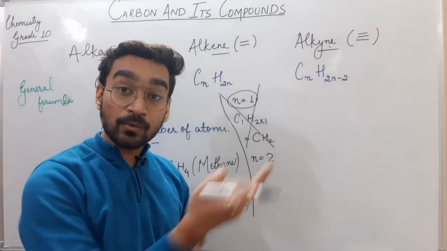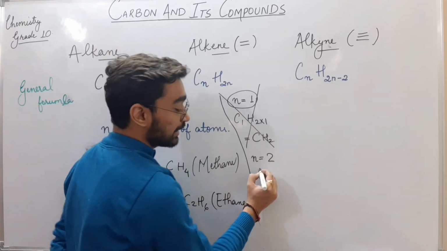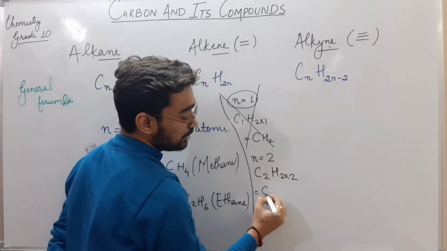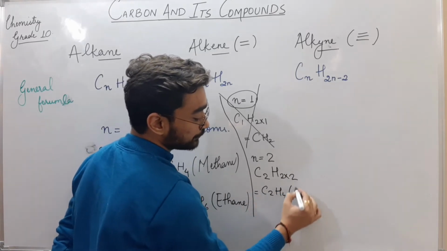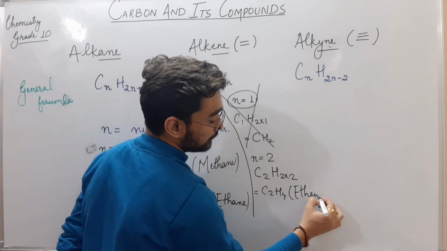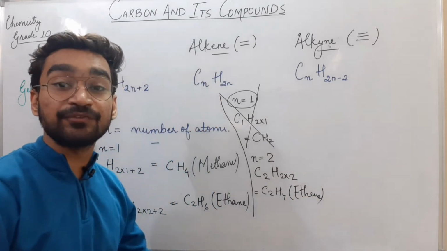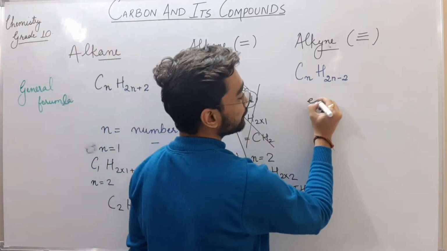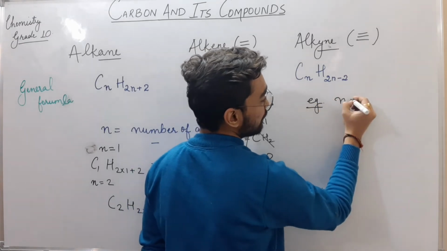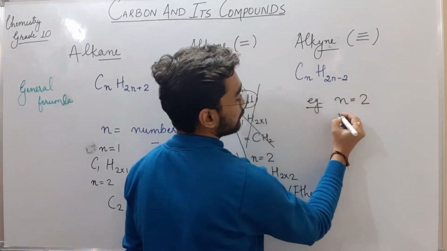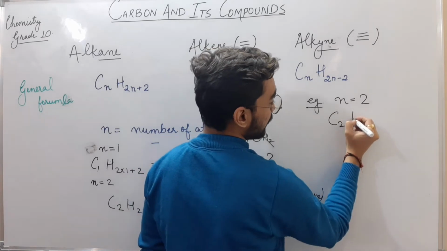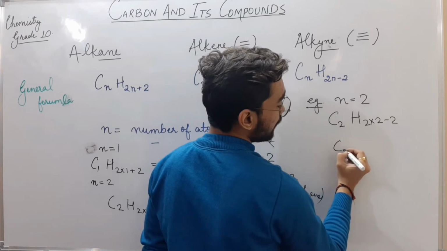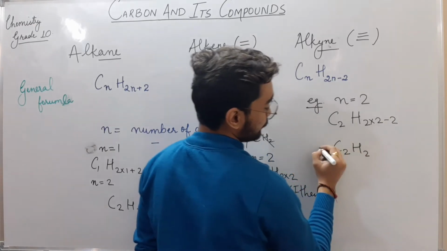What will the compound be if n equals 2? C2H2 into 2, we can say C2H4. Ethene. This is the first member of this family. What about alkyne? Here also the minimum number should be 2. So we can say C2H2 into 2 minus 2, so C2H2.